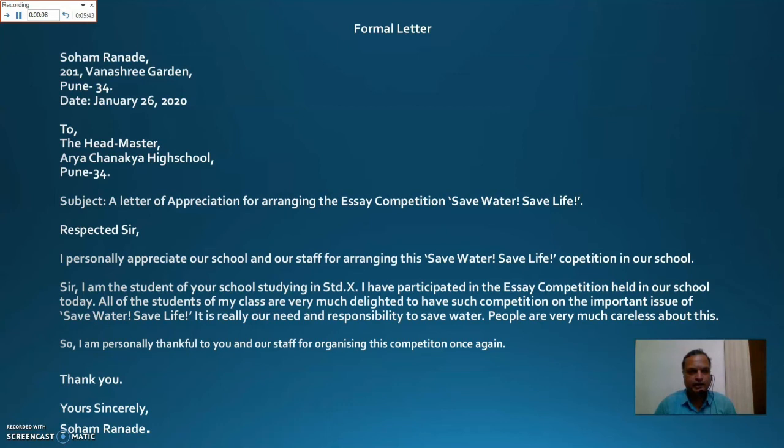Your address is again here at the left hand side corner at the top of the letter. Then the second address is to the headmaster, Arya Chanakya High School, Pune 34. Subject of the letter is a letter of appreciation for arranging the essay competition, Save Water, Save Life. Respected sir, this is the salutation. First para: I personally appreciate our school and our staff for arranging this Save Water, Save Life competition in our school.